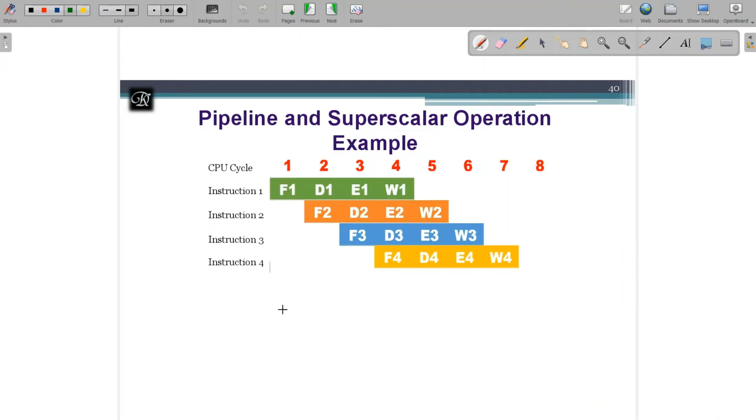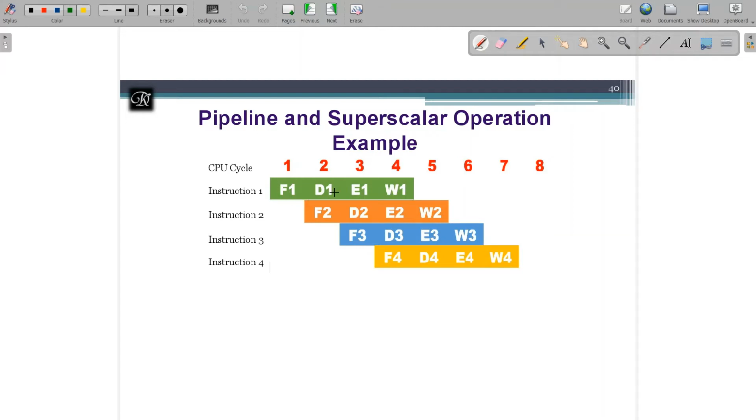As I said, if I have 4 instructions, each takes 4 stages, 4 clock cycles. Fetch is a different hardware unit, which is always responsible for fetching the content.